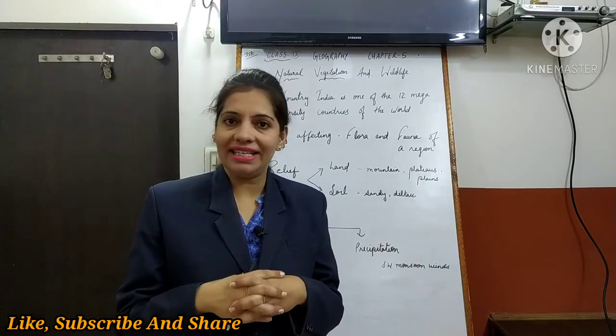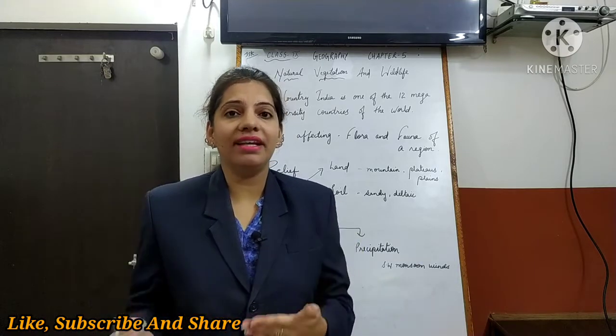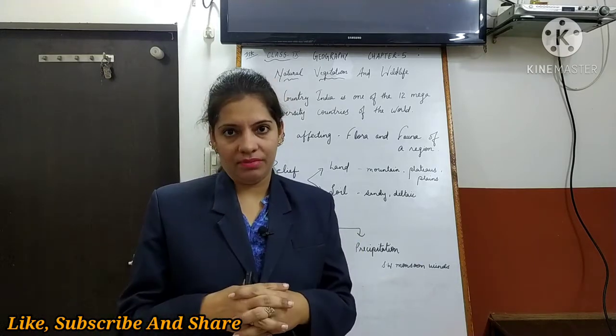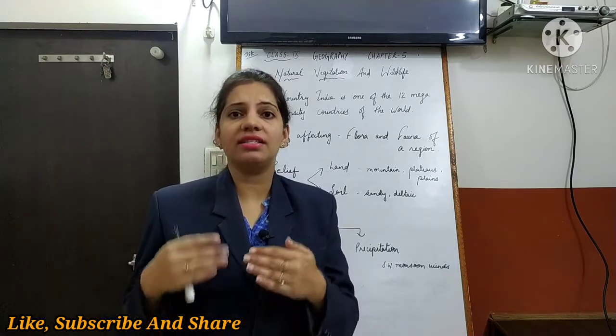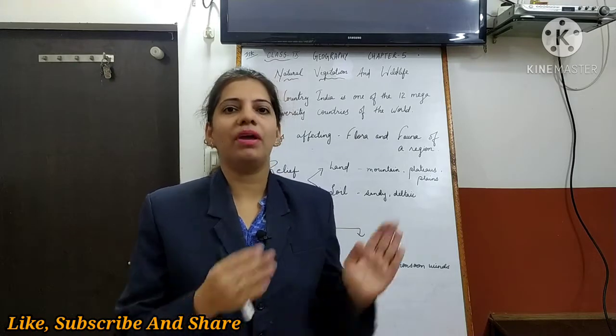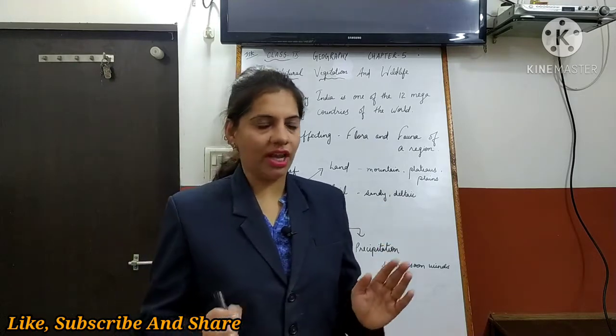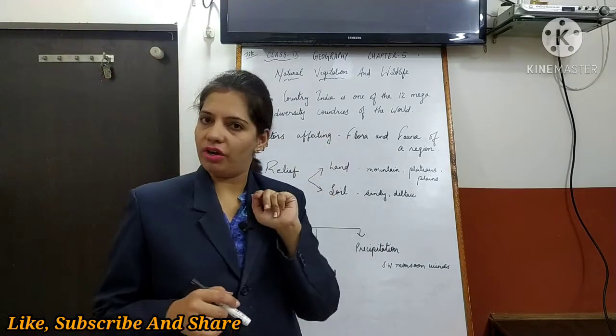Why all such varieties? What are the factors affecting the flora and fauna of a region? This is the topic I am going to cover in this video. So let us begin with the different factors affecting flora and fauna of a region.